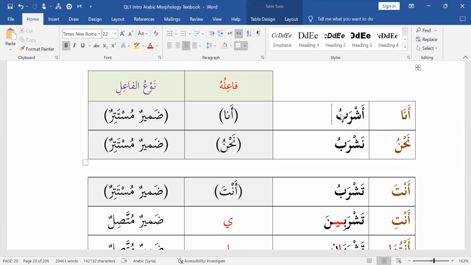So you don't say, let's say your name is Zaid, you don't say ashrabu Zaidun. That's wrong. You just say ashrabu. You don't say ashrabu Zaidun, assuming you're Zaid.